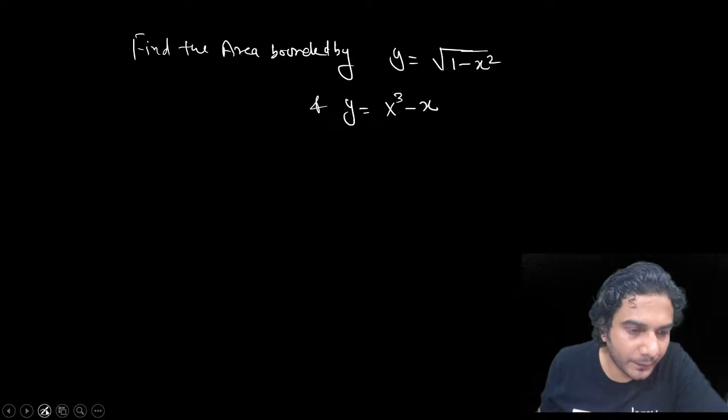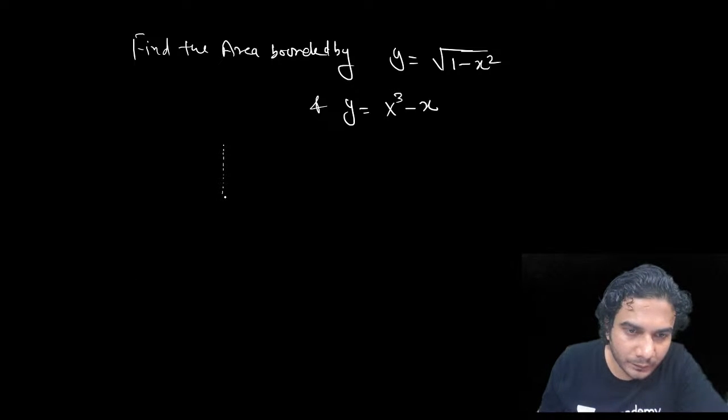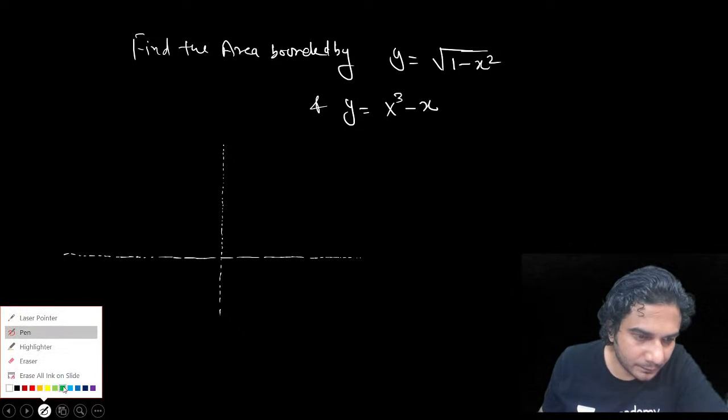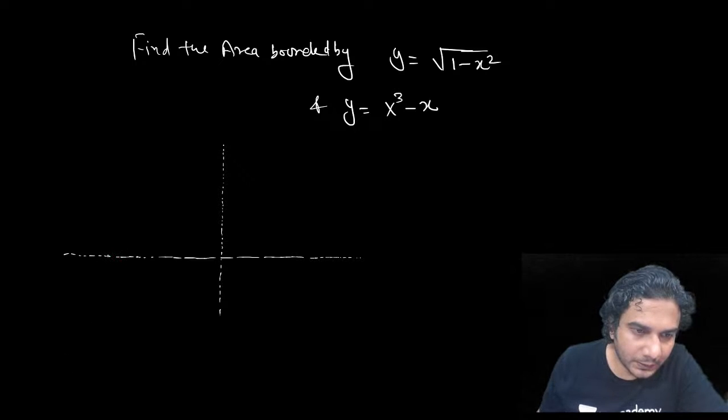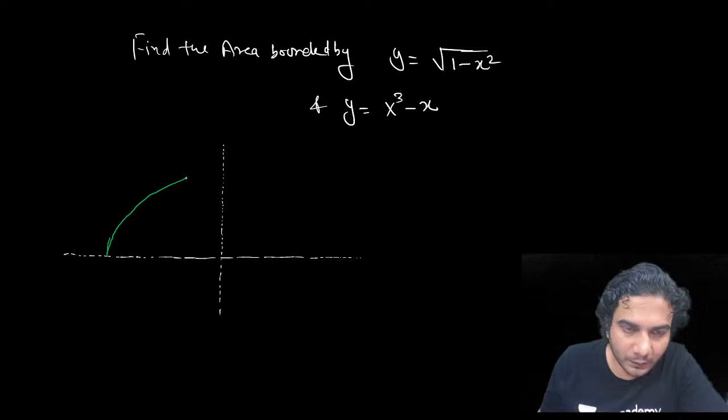Getting something? What is this first curve? What is the first curve? The first curve is basically a semicircle of radius 1.